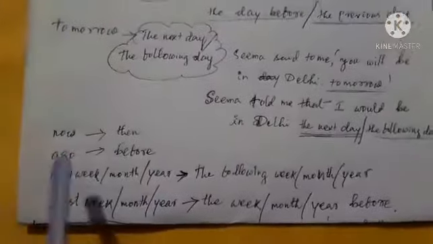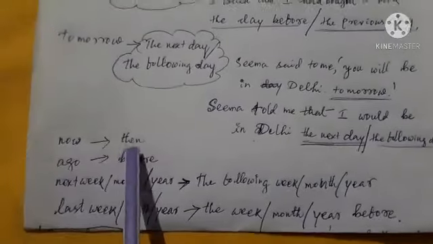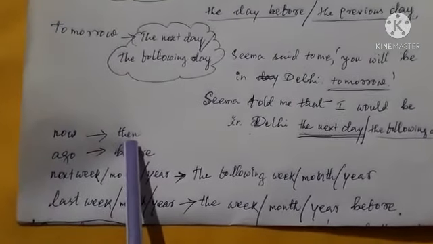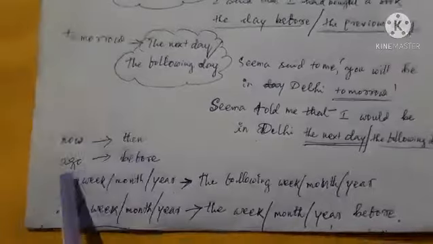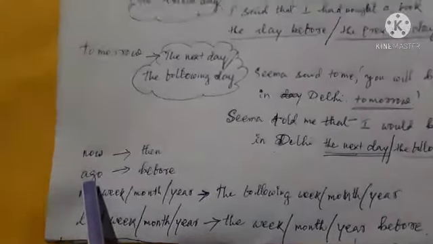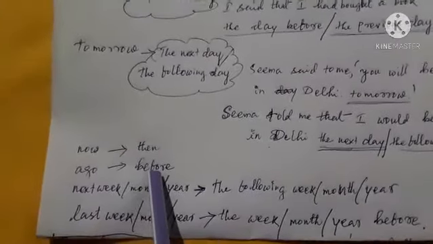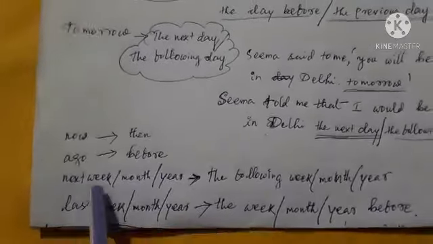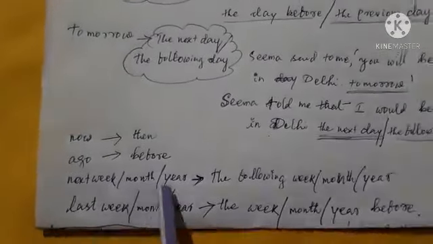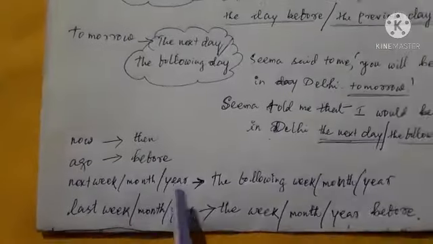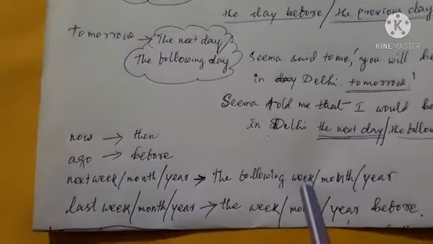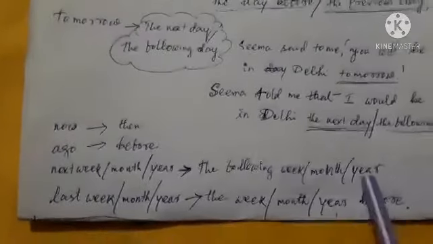Similarly, the time now changes to then in indirect speech. Ago changes to before. Next week, next month, next year change to the following week, following month or following year.